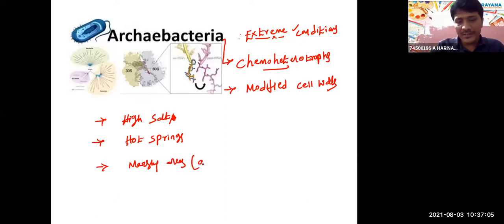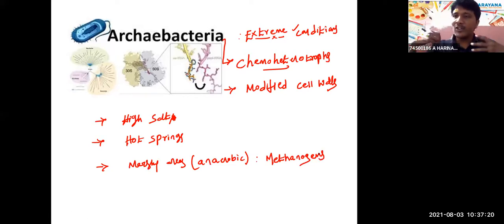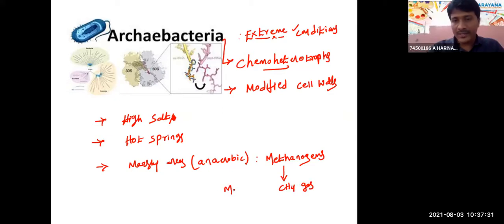Especially in marshy areas, where anaerobic conditions are present without oxygen, the bacteria present there are what we call methanogens, methane producing. Methanogens produce one gas, which is methane, CH4. That is why the bacteria are called methanogens.